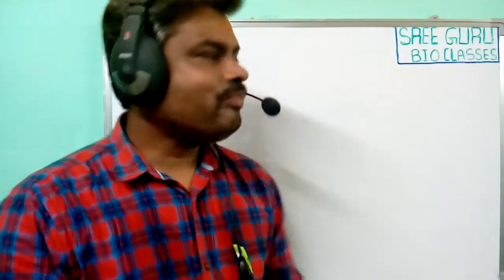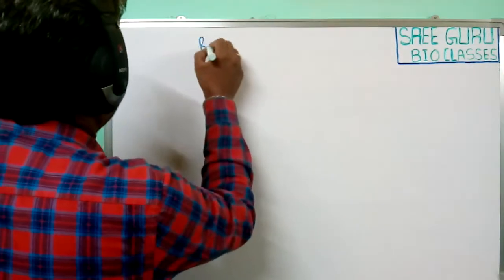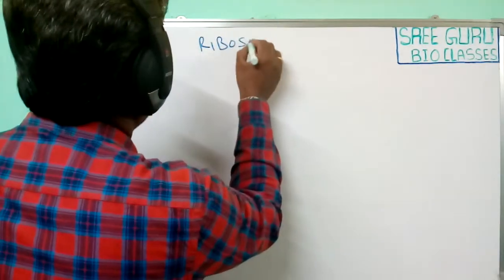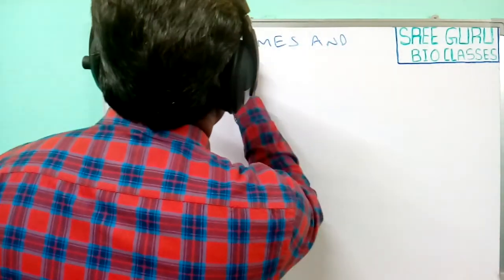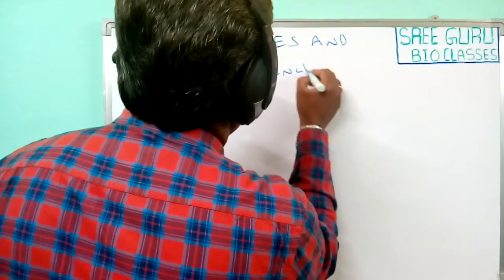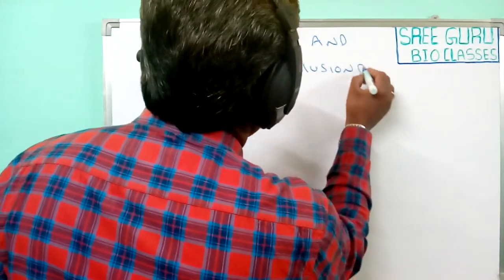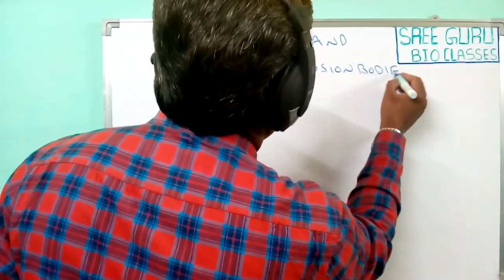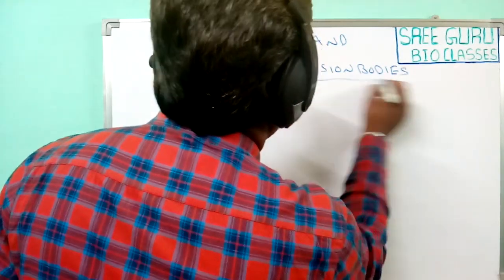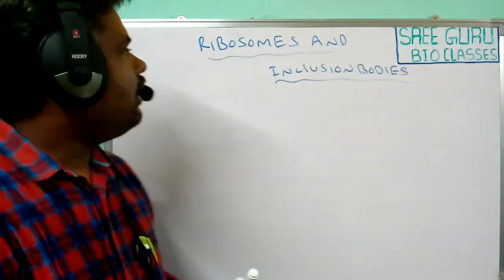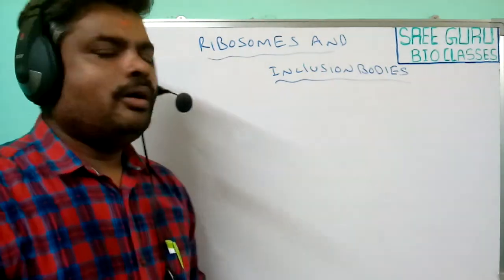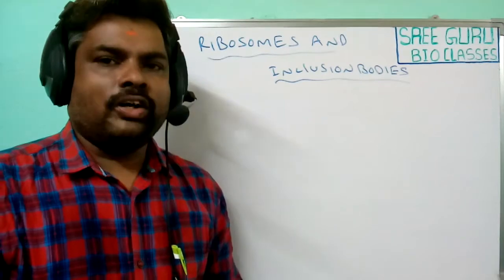In this class we are going to discuss one of the most important topics in biology: ribosomes and inclusion bodies. Inclusion bodies are present in prokaryotic cells. The ribosomes and inclusion bodies are present in the prokaryotic cells.